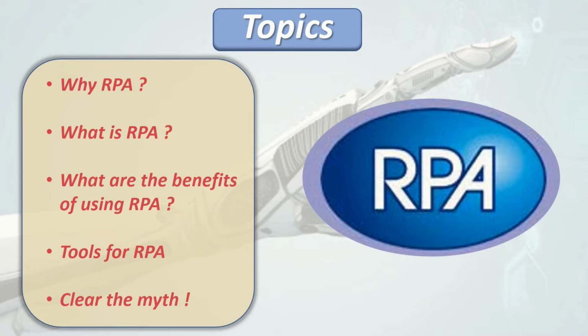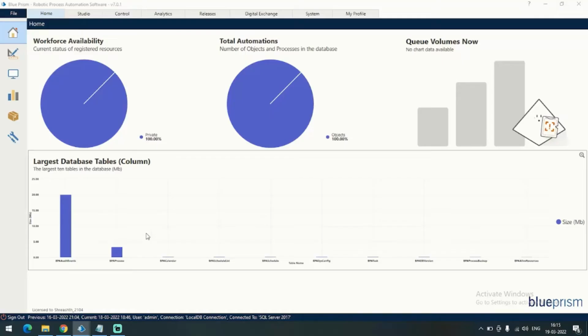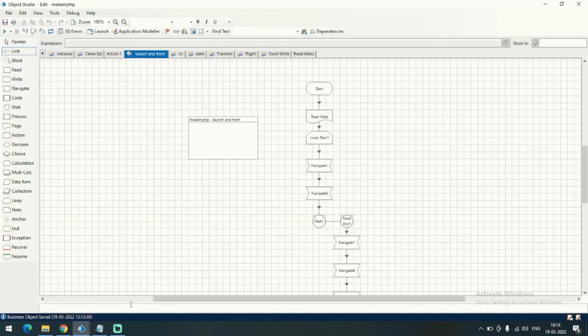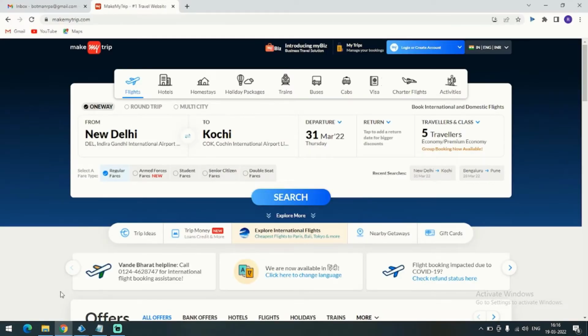Now, I'm going to present you one mini project that I created so that you can easily understand the scenario through which I'm going to tell you what RPA is all about. So let's take you to my Blue Prism portal. So this is how the Blue Prism portal actually looks. And this is the project that I have created so that you will get easily familiar with the working of RPA. For that, I have automated the MakeMyTrip.com website, which is one of the leading websites to reserve hotel rooms, railway and flight tickets and many more.